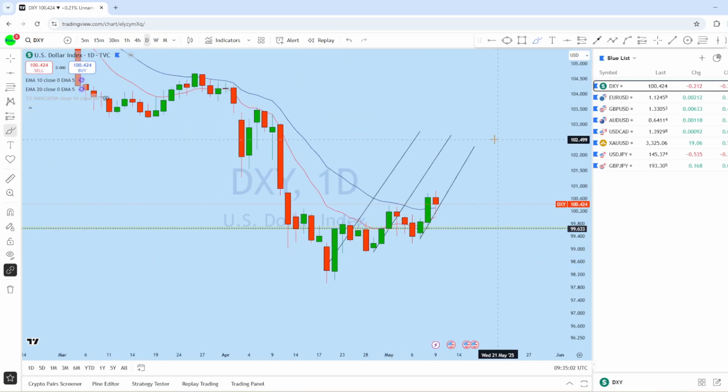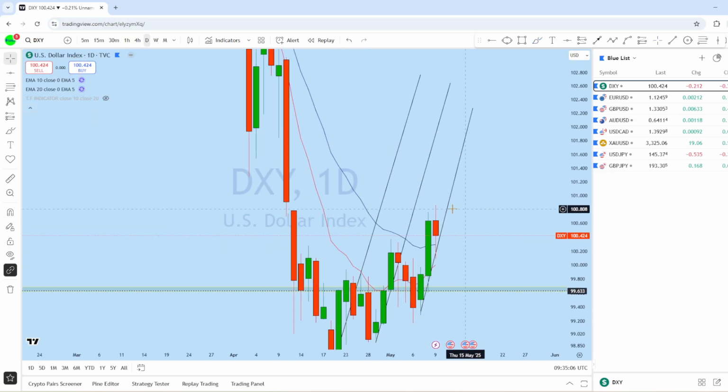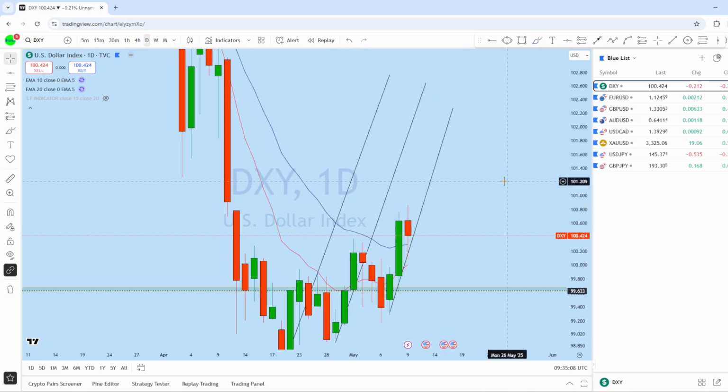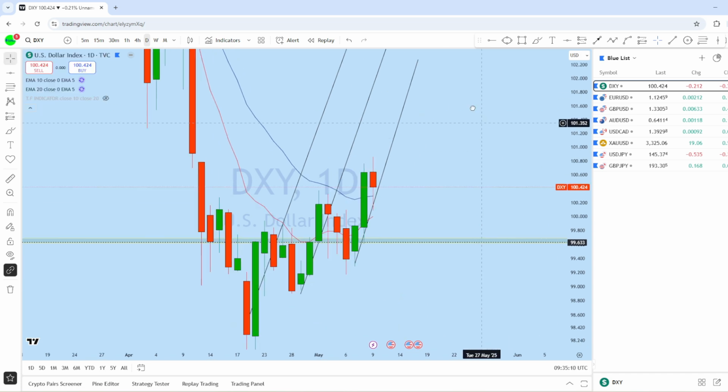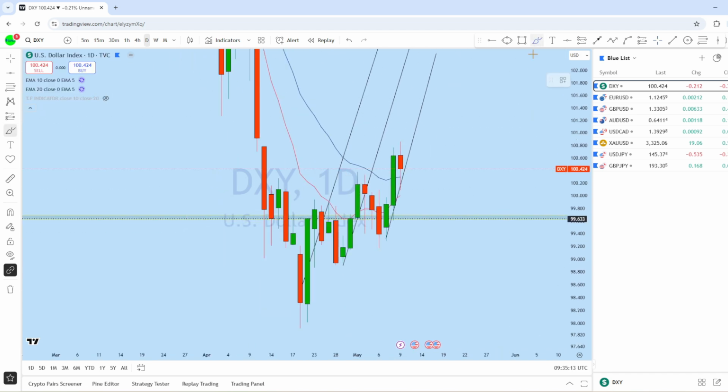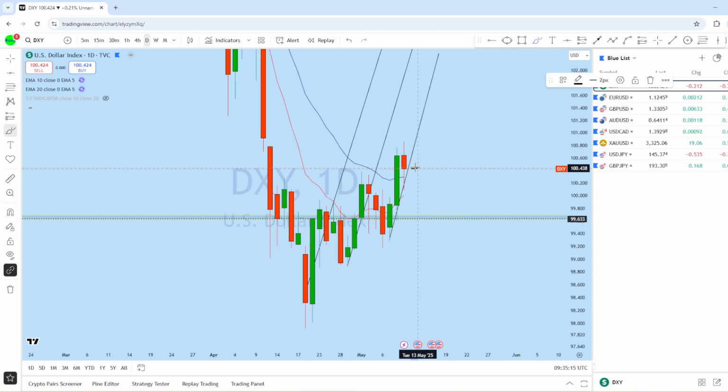So looking at daily chart here on DXY, we can see that from the daily, this last day of trading week, a narrow red candle formation. What I think is that this week initially we might see a bounce here to grab liquidity, and then potentially trend back down to this support level from the long-term picture.